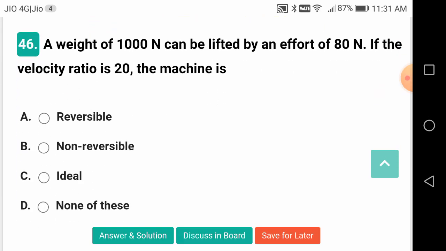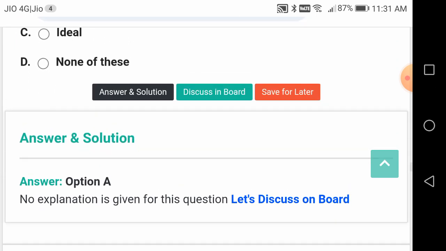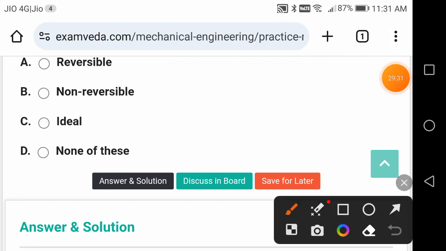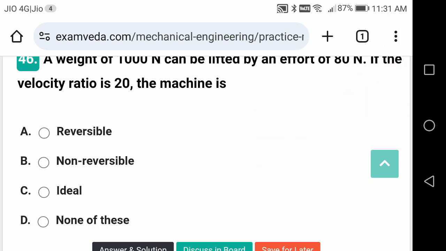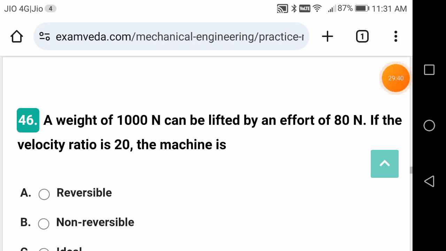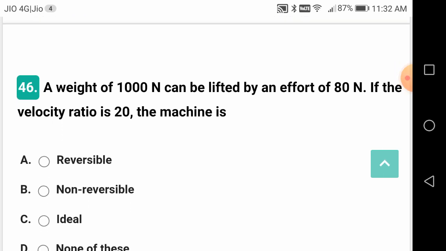A weight of 100 newtons can be lifted by an effort of 80 newtons. If the velocity ratio is 20, the machine is, what is the correct answer for this? Reversible. So velocity ratio should be equal to mechanical advantage.